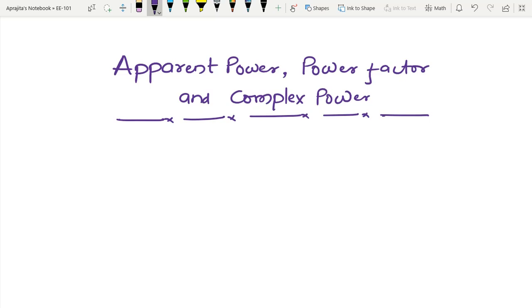The efficiency with which this transfer is effected is related directly to the cost of electrical energy, which is eventually paid by the consumer. If you see that carefully, that is affected by these terms, apparent power and power factor. So let us start our discussion about these two.